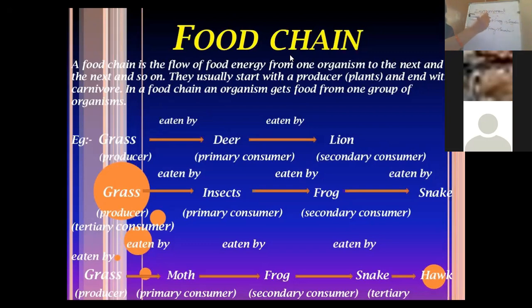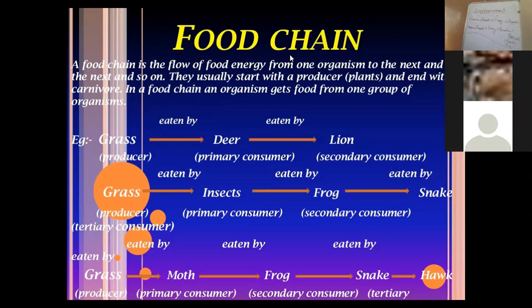And the snake in turn is eaten by a peacock, or it can be eaten by a hawk, or there can be eagles which can eat this. So maximum in a food chain, 5 steps can be there. Why that is, we will discuss once we discuss the 10% law.